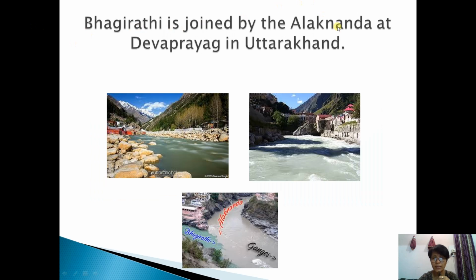Bhagirathi is joined by the Alaknanda at Devaprayag in Uttarakhand. So these two tributaries of river Ganga, Bhagirathi and Alaknanda, join in Devaprayag, that is located in Uttarakhand. So this is Bhagirathi, and this another picture I'm showing, that is Alaknanda. And you see Bhagirathi and Alaknanda, they join to form the Ganga river.